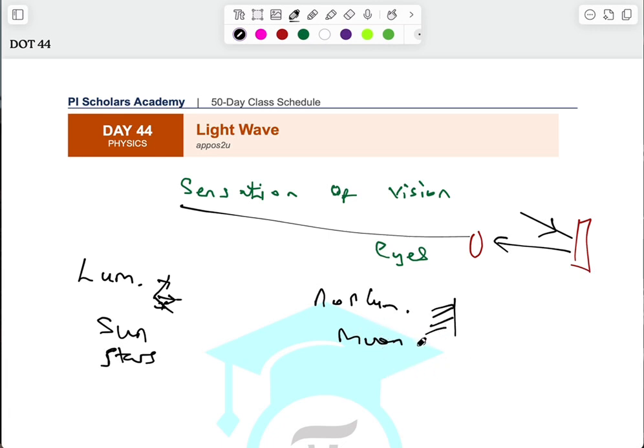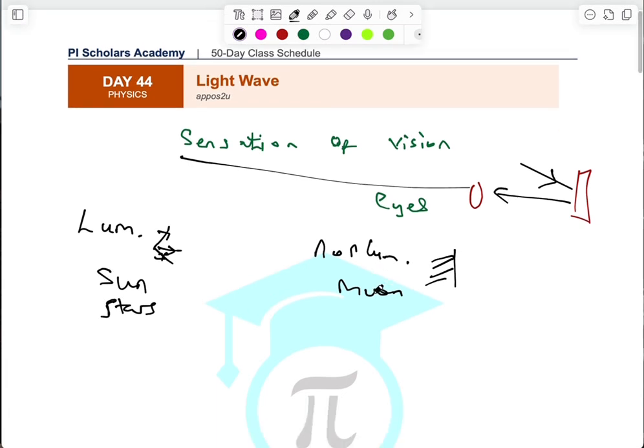So like a piece of paper as well, if you shine light on a piece of paper, it will reflect the light back, and that is going to be a source of light, but it is non-luminous. Mirror, and so on, are like that. So we have the luminous bodies and the non-luminous bodies as well. Luminous, they produce light themselves. Non-luminous, they reflect light from other sources of light.